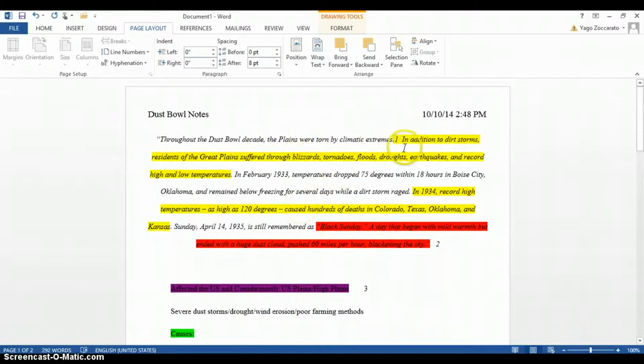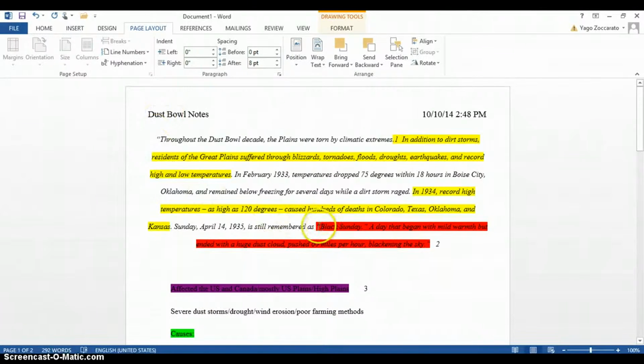Let's start off with our information in the quote. Our note card number 1 includes, "In addition to dirt storms, residents of the Great Plains suffer through blizzards, tornadoes, floods, droughts, earthquakes, and record high and low temperatures." This is paired with, "In 1934, record high temperatures as high as 120 degrees caused hundreds of deaths in Colorado, Texas, Oklahoma, and Kansas." The reason these two both go into our first note card is because they both give us information on how the people were affected by the Dust Bowl.